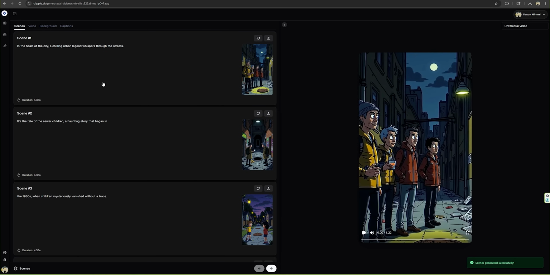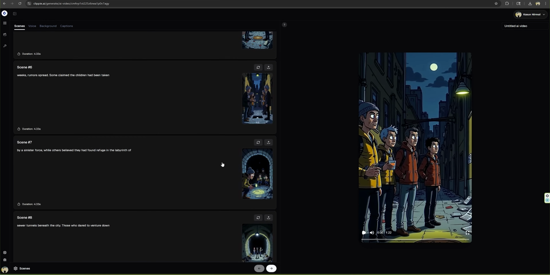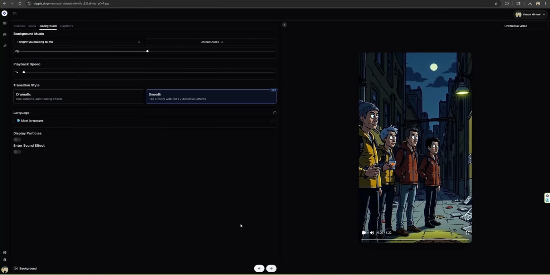Looks like all the scenes are completed. As you can see here, all the scenes are in the dark, creepy cartoon style exactly as we wanted. And if you want to regenerate any of these images, just click the Regenerate icon, and it will generate a new image for that scene. After that, the next step is to select a background music from these songs. Make sure to select a creepy and scary music.